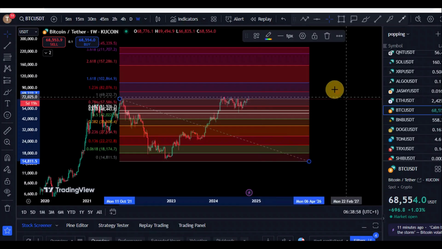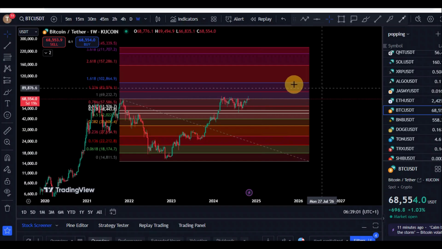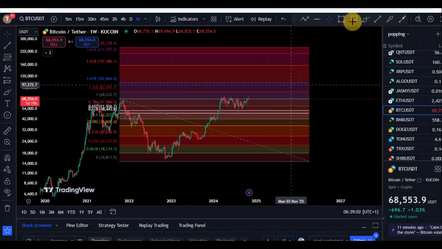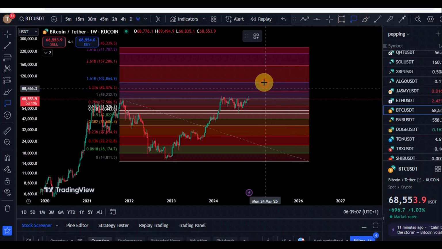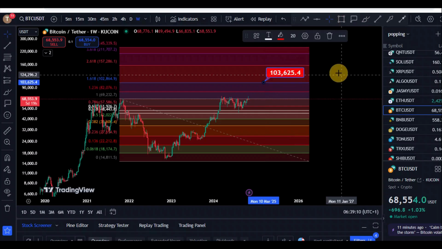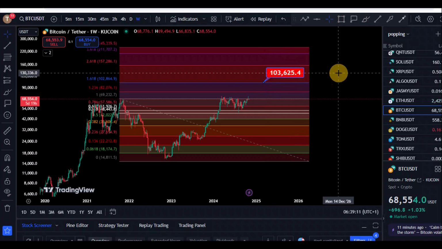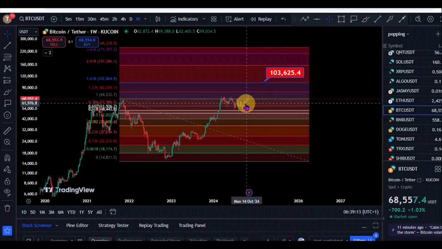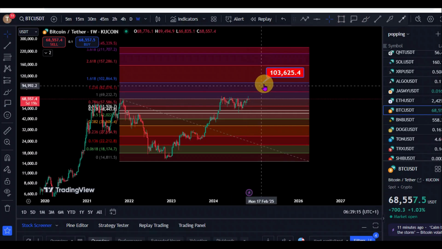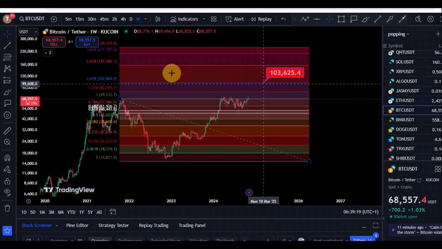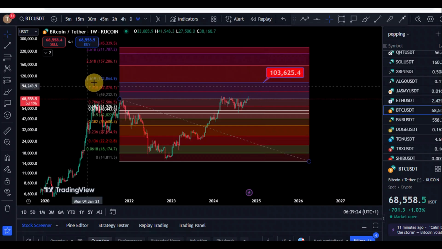And if we understand according to Fibonacci, the 1.618 is a very huge level right here for Bitcoin. Then usually after the election, probably in November slash December 2025, we could see a massive push towards that $103,000 level right here for Bitcoin. We understand that according to Fibonacci, the 1.618 is a very huge level for any asset.